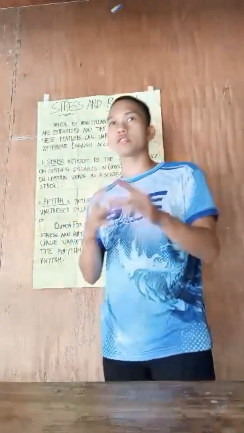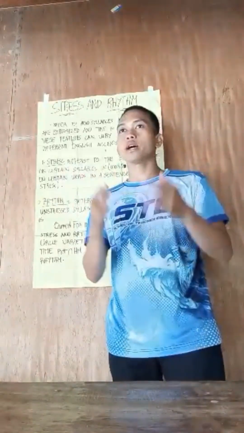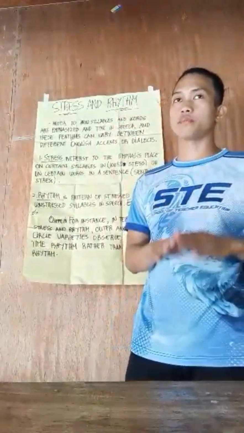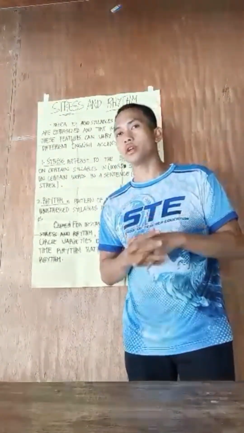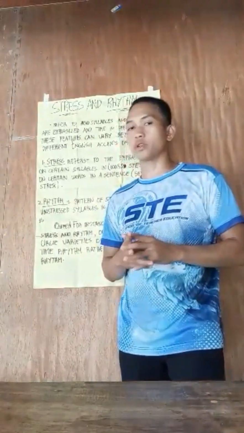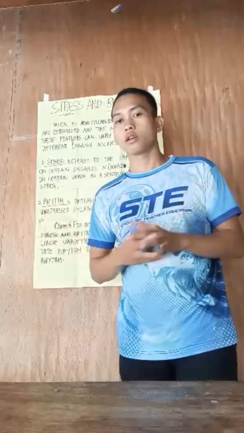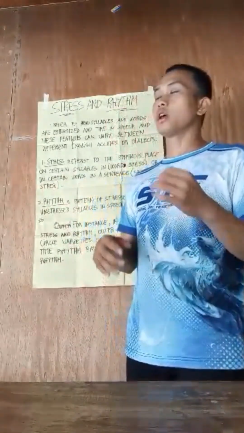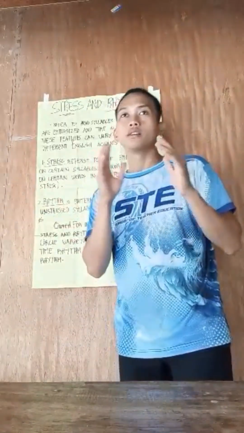much shorter in time. Here in stress-timed rhythm, the stressed syllables are given a lesser time in speech. For example, if we say she is going to the market with every word pronounced equally, there is no word in the sentence that is pronounced louder, longer, or on a higher pitch. That is the example of syllable-timed rhythm.